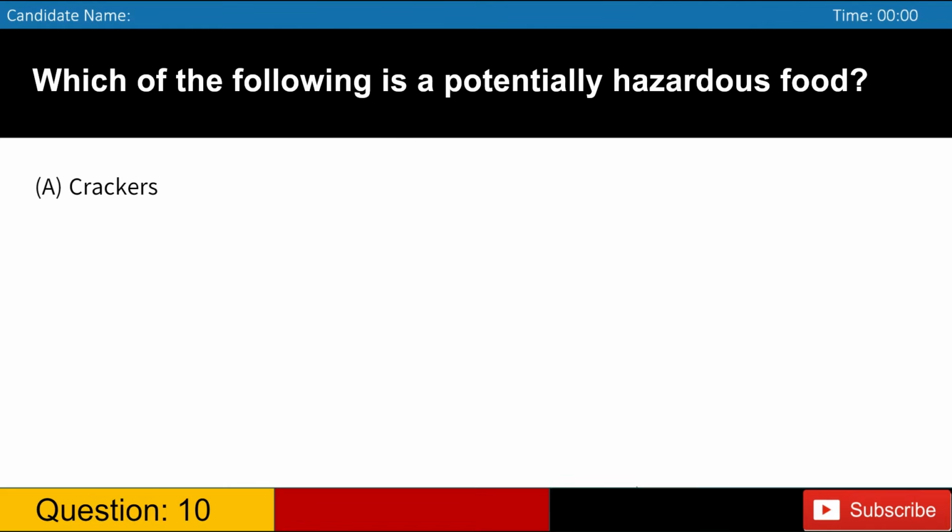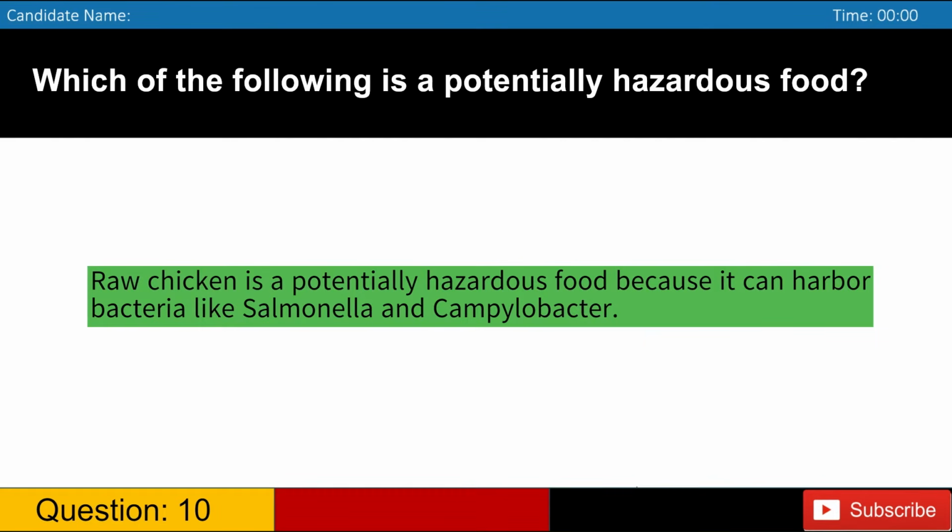A. Crackers. B. Raw chicken. C. Dried beans. D. Salted nuts. Answer: B. Raw chicken is a potentially hazardous food because it can harbor bacteria like Salmonella and Campylobacter.